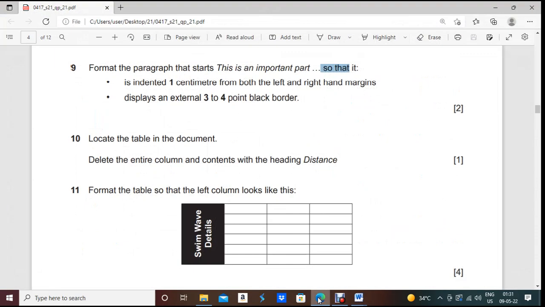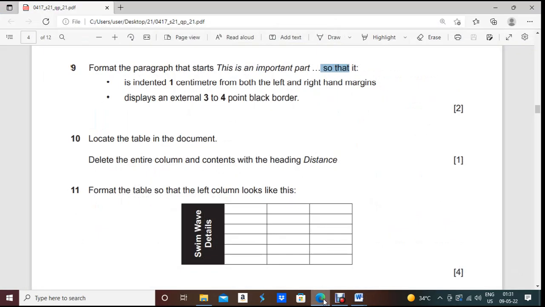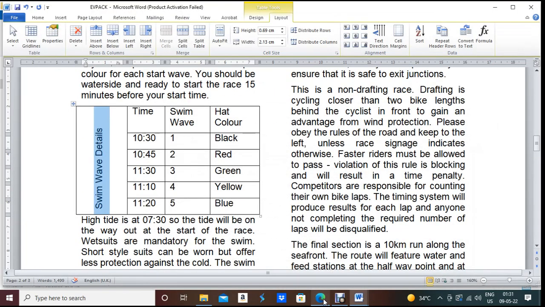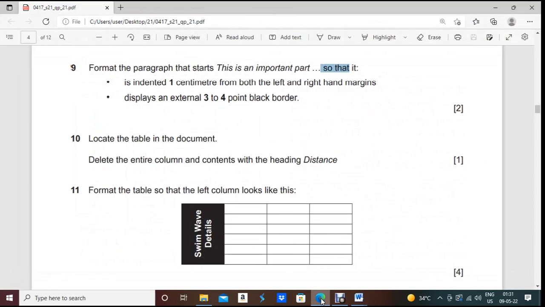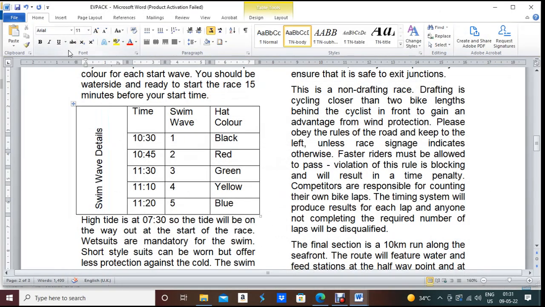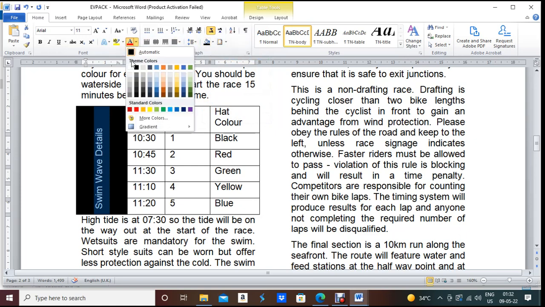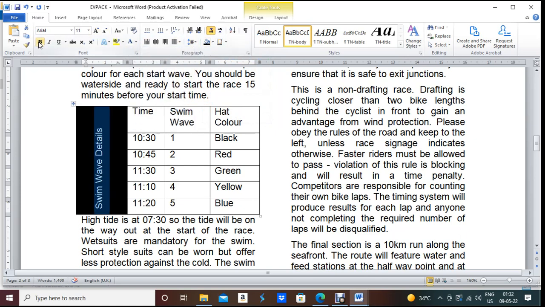Now see in the question paper how they mention Swim Web Details, it will be 2 lines, right? If you see the font size is bigger, so just keep it like that. And then the font color should be white and the background color should be black. So just go to the Home menu, select background, drag or block this whole area, the background will be black and the font color will be white, and the font should be bold also.